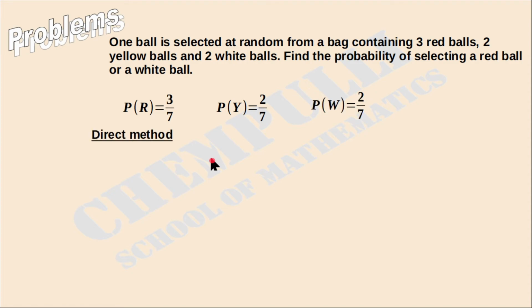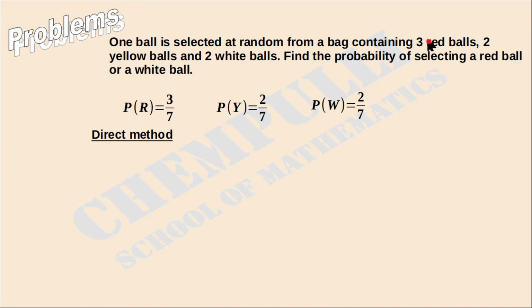Okay, we are going to find the answer by using the direct method. That is, find the probability of selecting a red ball or a white ball. Probability of getting a red ball or a white ball. That is the number of favorable outcomes to red or white. How many outcomes are favorable to red or white?